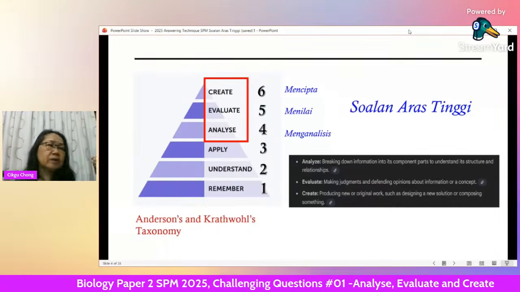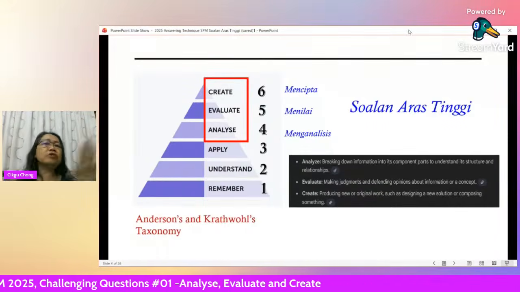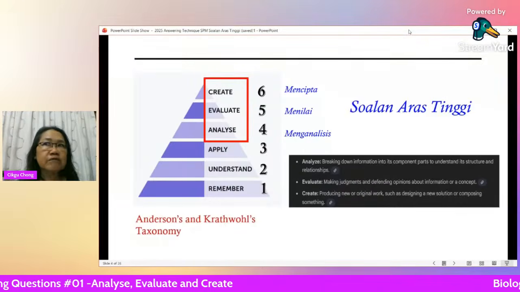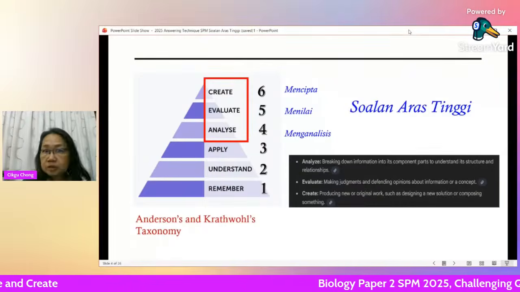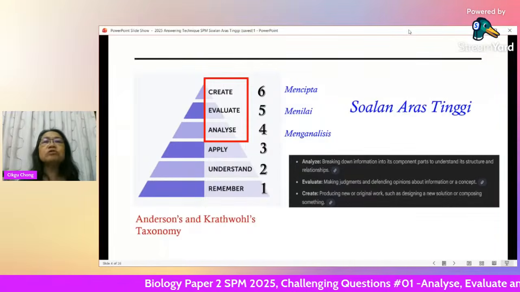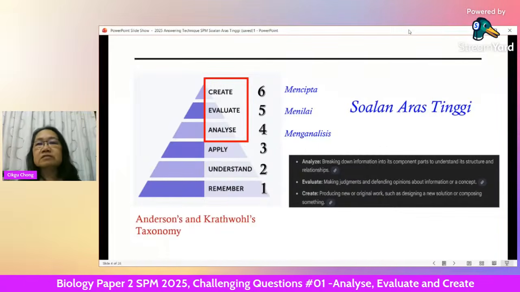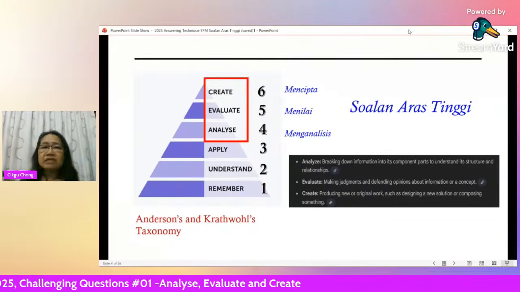So maybe you don't have a table on the differences between A and B. We didn't learn it. You don't have a picture or notes on A and B, comparing and contrasting. But on the spot, you have to think, A is this, B is this, and give a comparison. Compare similarities and differences. So that comes under creating as well.